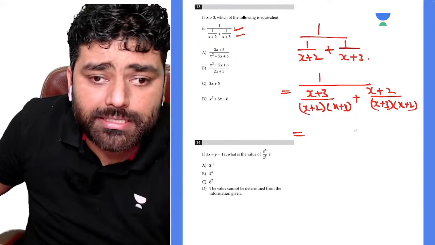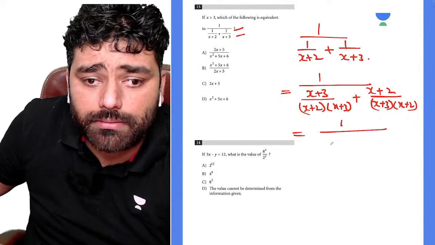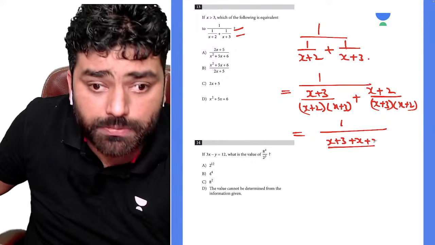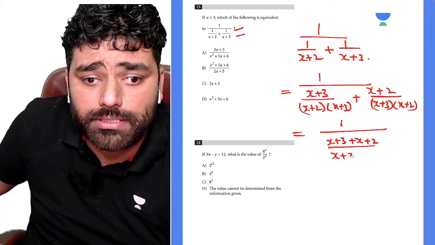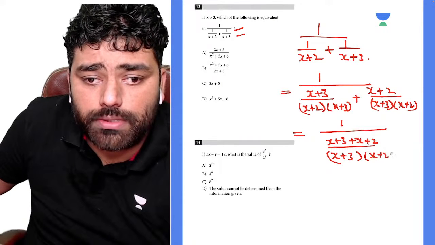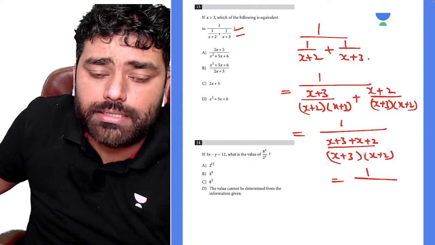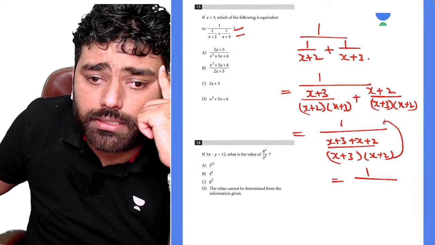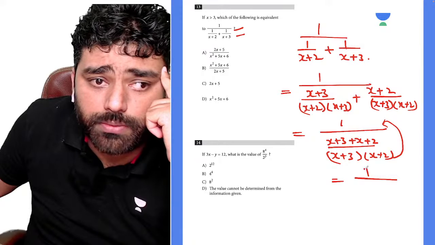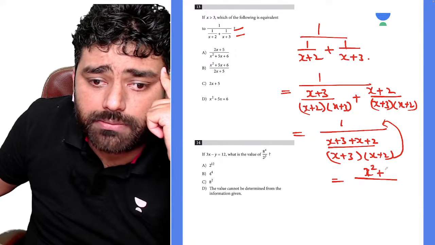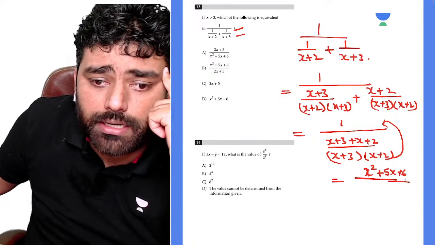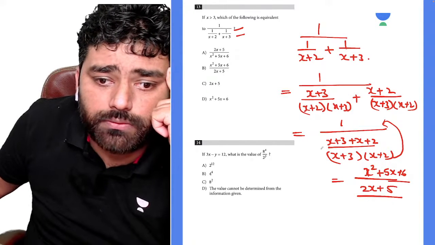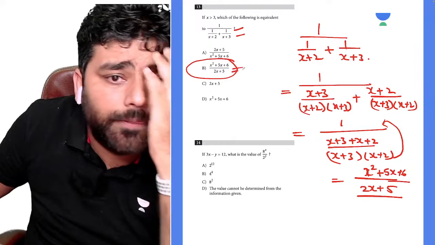And if the denominator is the same, you can just add the numerators, so that is going to be x plus 3 plus x plus 2, over x plus 3 and x plus 2, right? So ultimately this is 2x plus 5 in the numerator. When you switch it, this is going to be x square when you multiply, plus 5x plus 6, divided by 2x plus 5. So we have this, yeah, this is B.